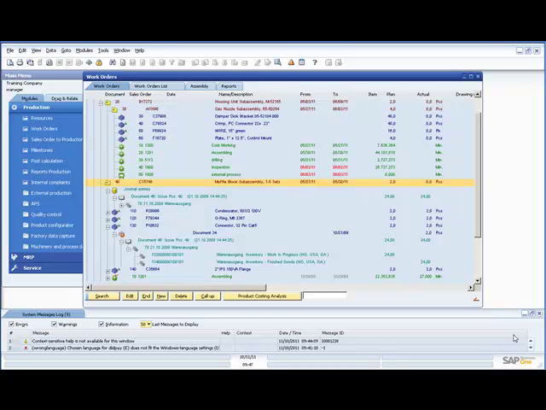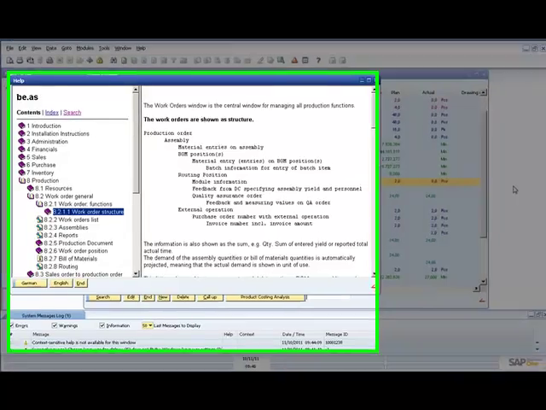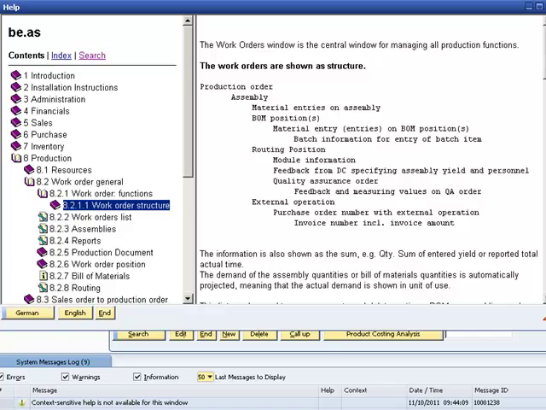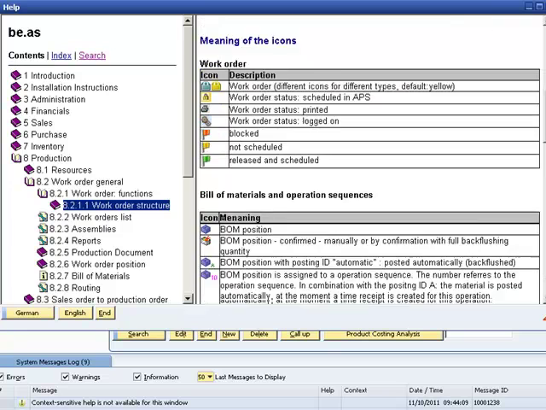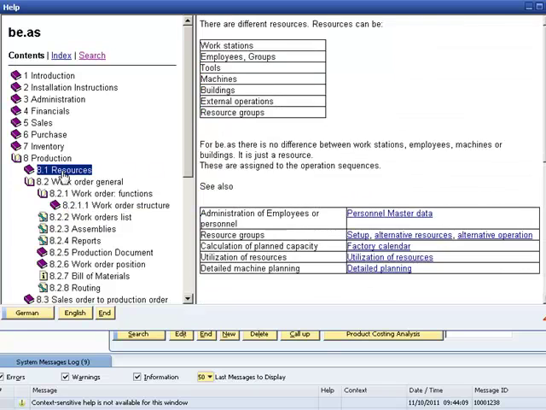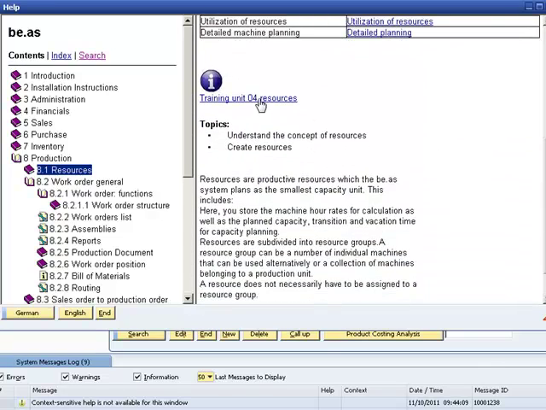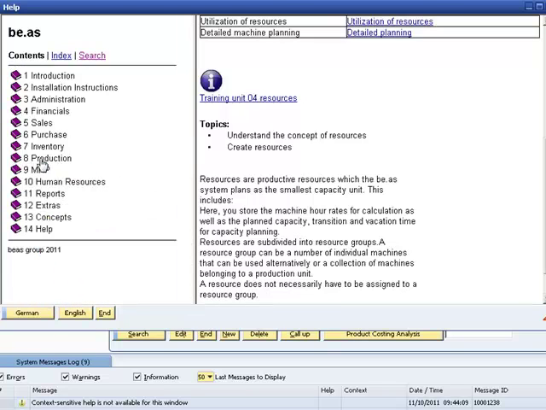How to get help in any beas screen? Press F1 to get a context-sensitive help on the respective beas screen. Inside the help there are links to training slides. The chapters are organized just like the menu items in SAP Business One.